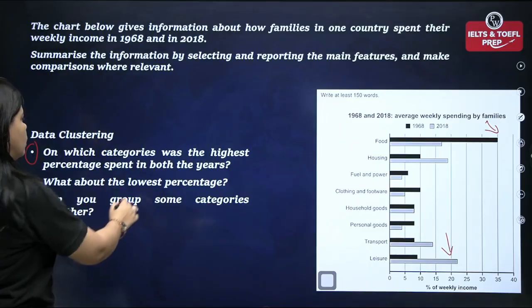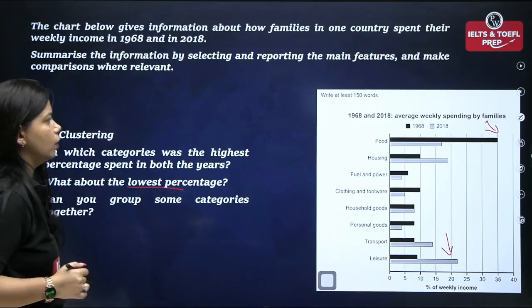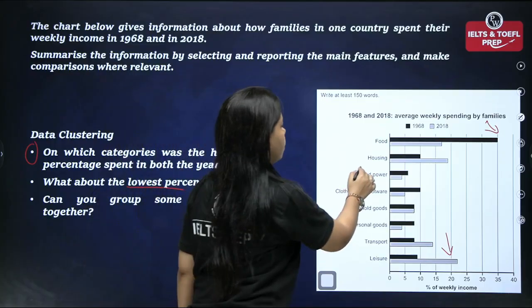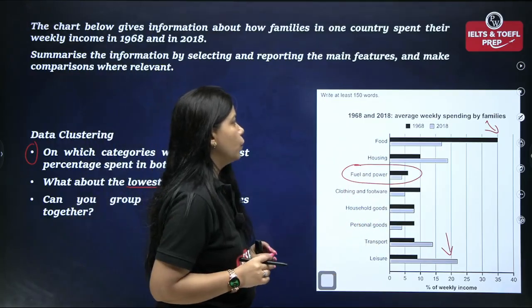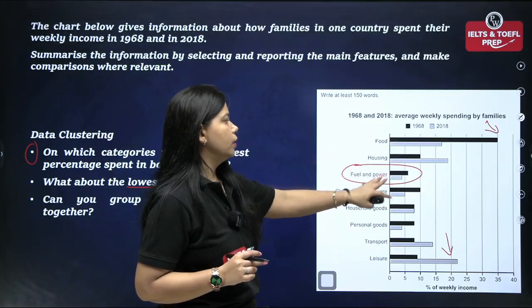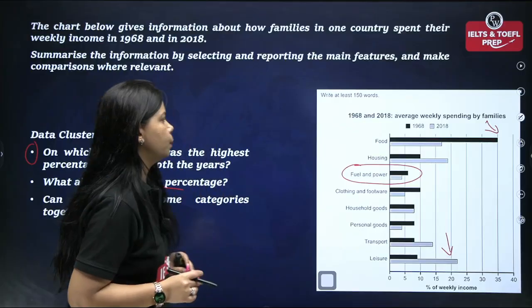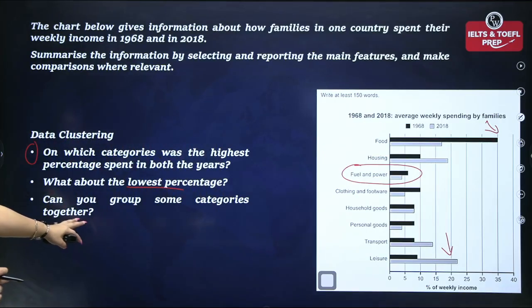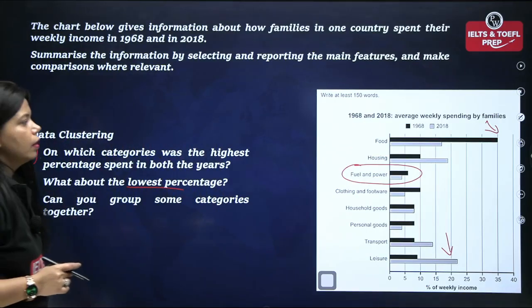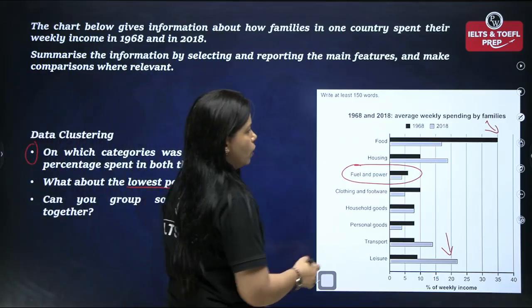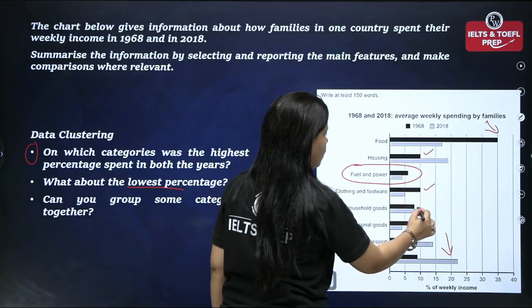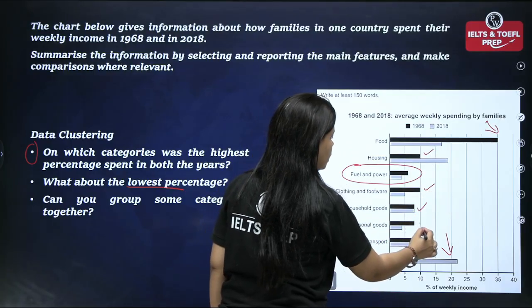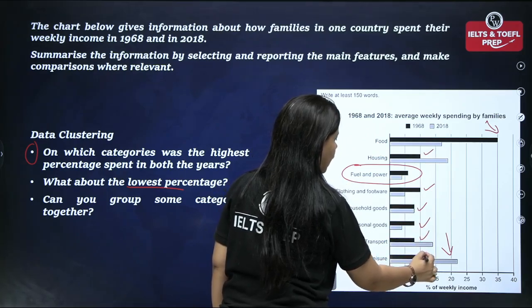And what about the lowest percentage? I would say on fuel and power, and this is one similarity also, that on fuel and power in both the years, the least percentage was spent. Now, can you group some categories together? Definitely yes. So, if you see housing, clothing and footwear, then you have household goods, personal goods, transport, and leisure.